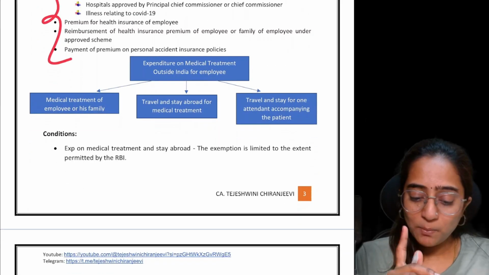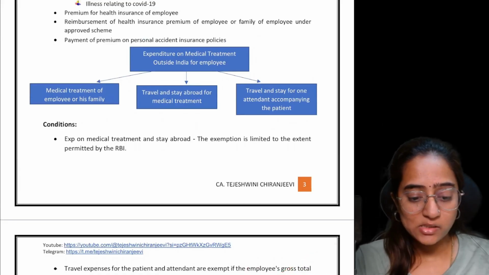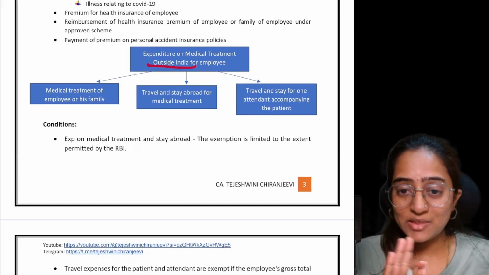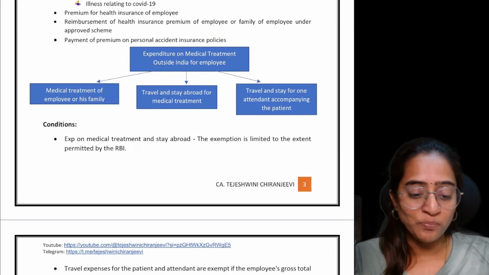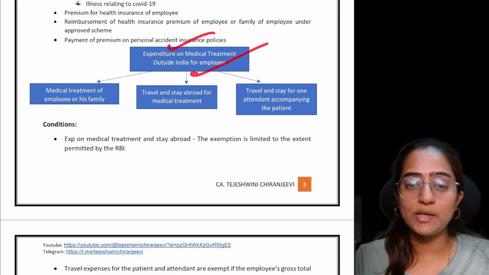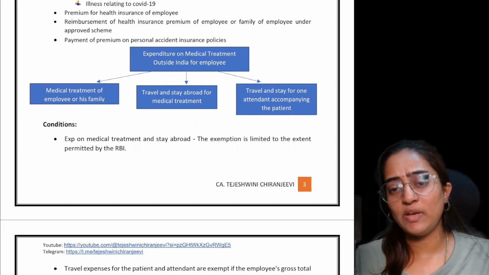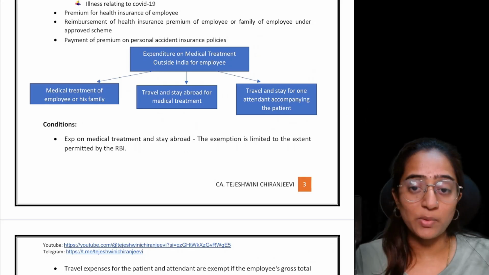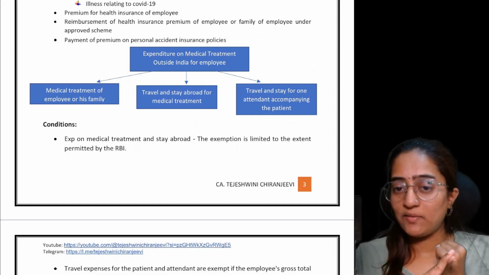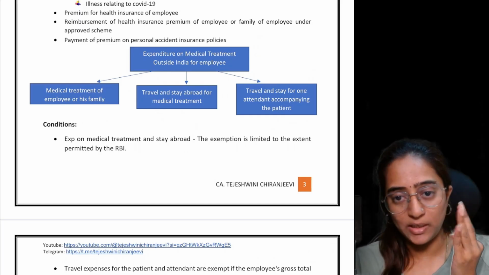But the amendment has come up in the point wherein the medical facility is being given by the employer to the employee not within India. There is no amendment for within India. The amendment is there for outside India, that is, expenditure on medical treatment outside India for the employee. Earlier, whenever a person is traveling outside India for the purpose of medical treatment, he requires travel expenses, hospital expenses, and stay expenses. These are the three main expenses which will be incurred.